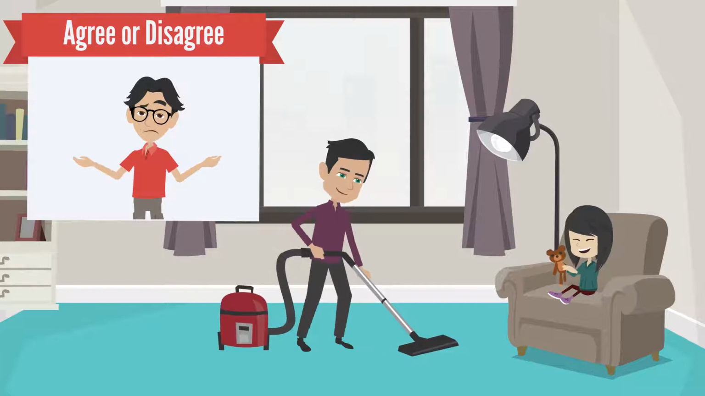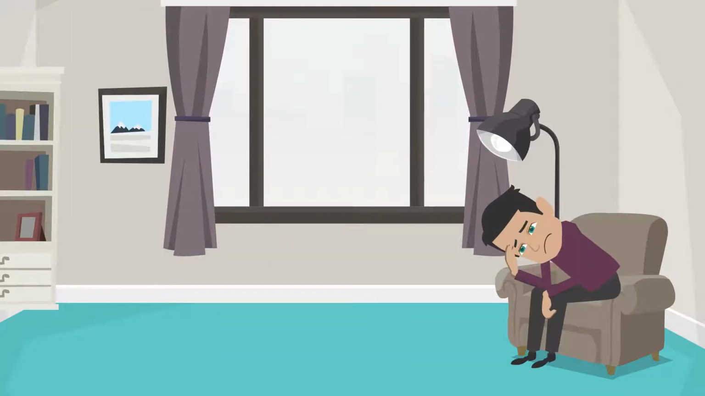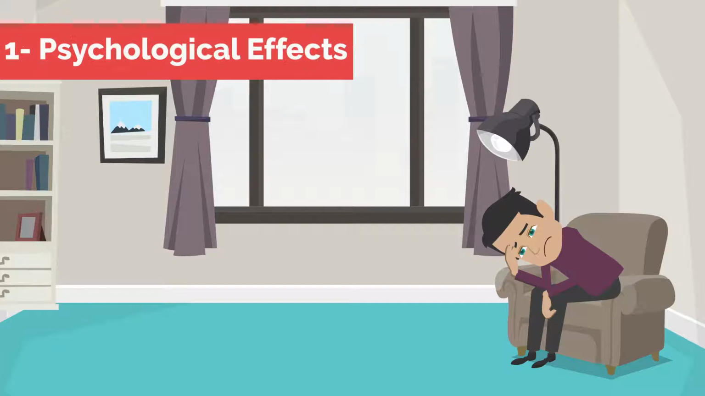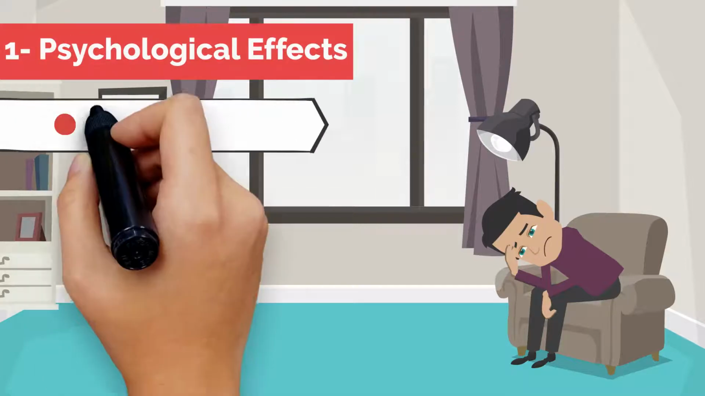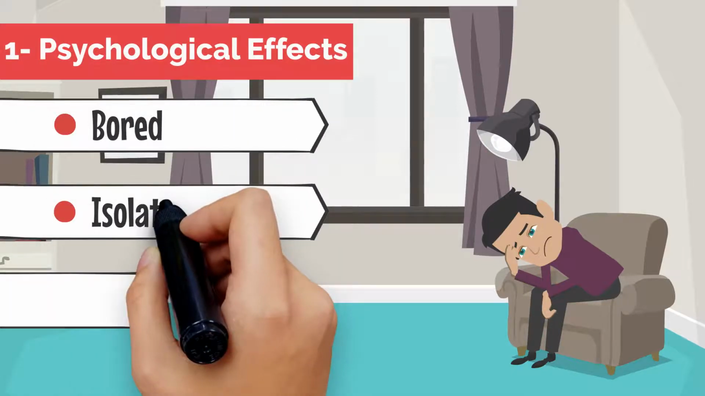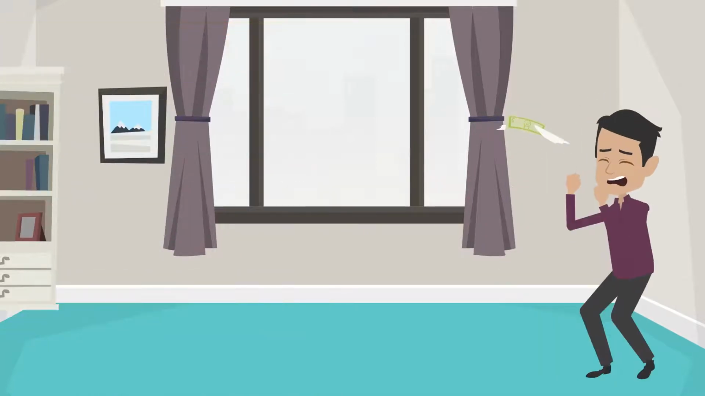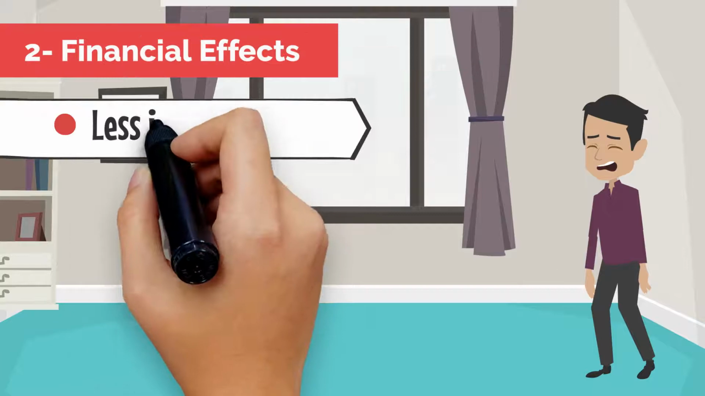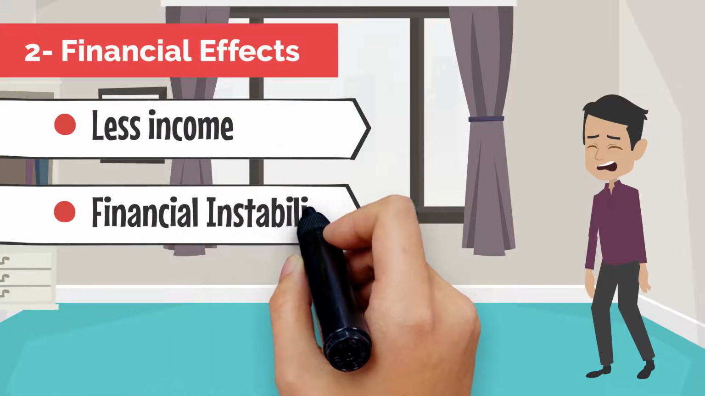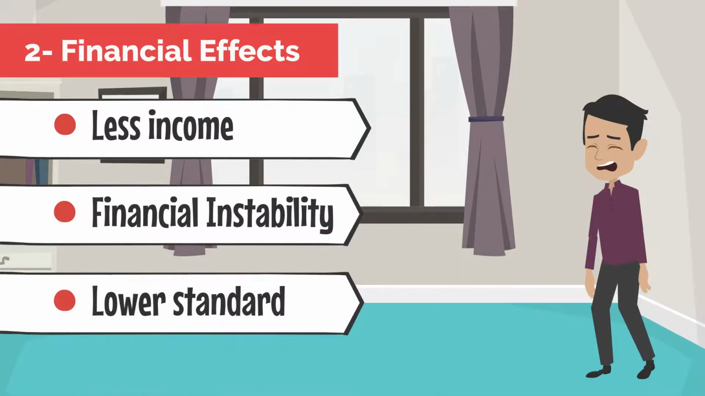or against and why. If you disagree, one body paragraph can discuss the negative psychological effects on stay-at-home fathers like feeling bored, isolated and professionally unfulfilled. The second body paragraph can focus on the financial effects like less income, financial instability and lower life standard.